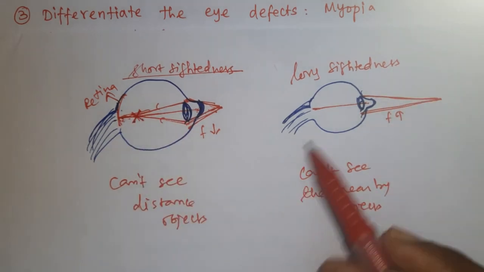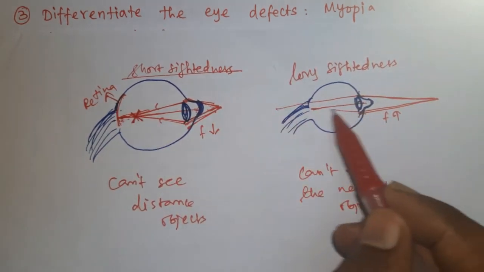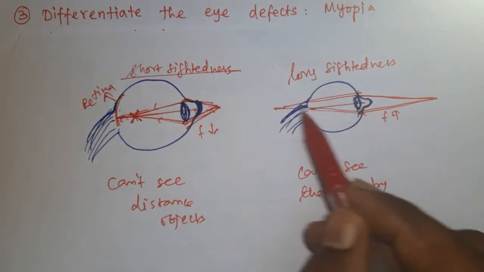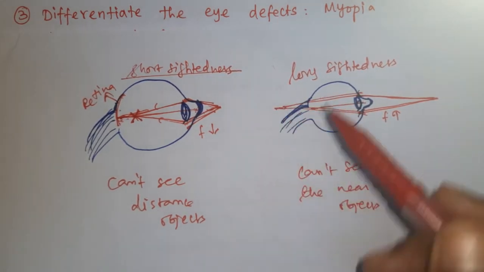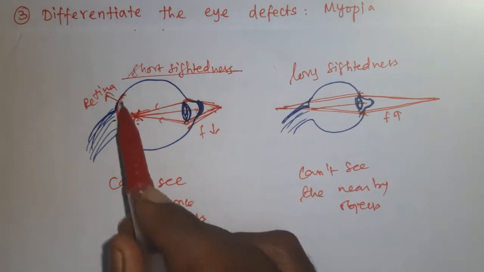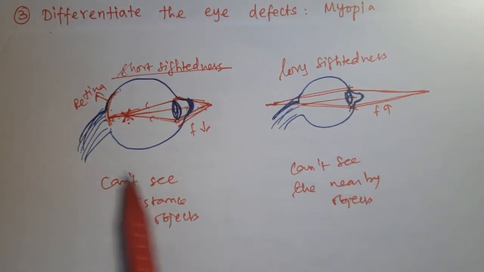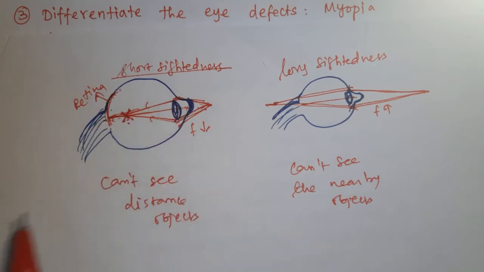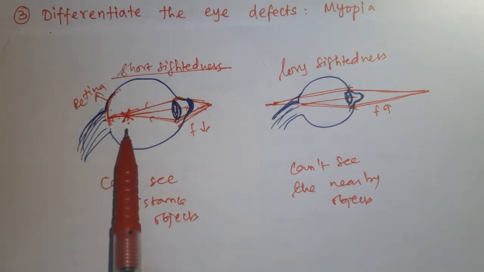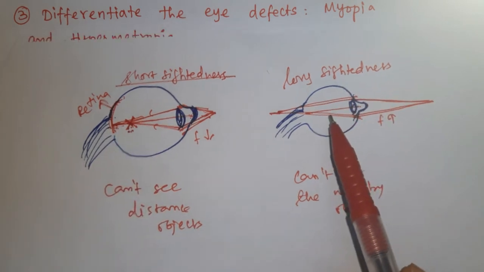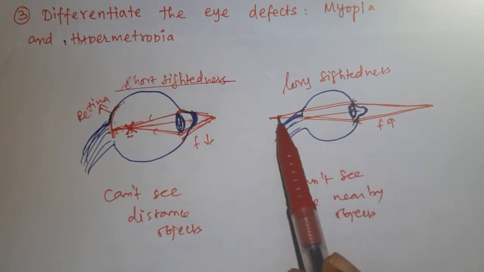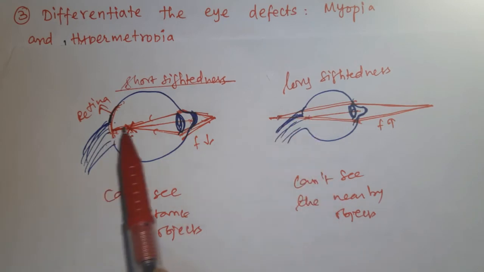But for long-sightedness, the image will be formed behind the retina. That image should be brought onto the retina. So for a person with a defect, the image will not be formed on the screen. In myopia, the image is formed in front of the retina. For hypermetropia, the image is formed behind the retina. This image should be formed on the retina.